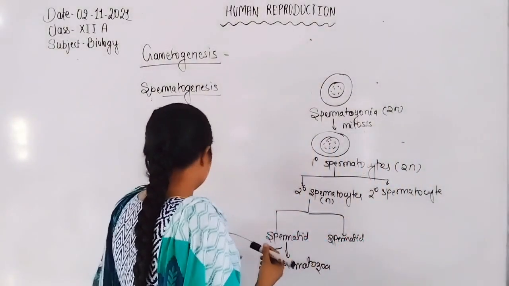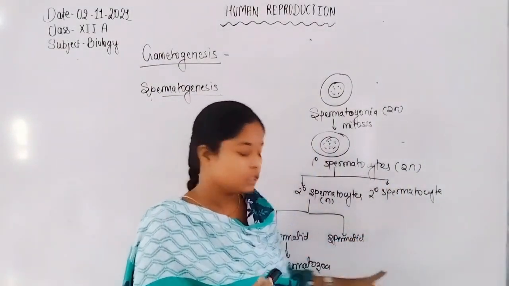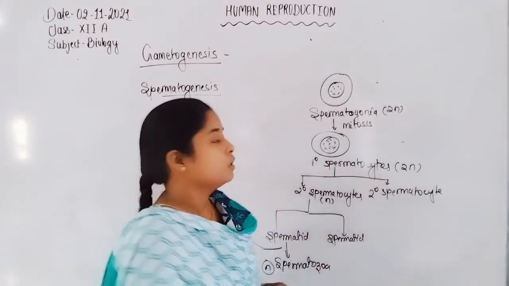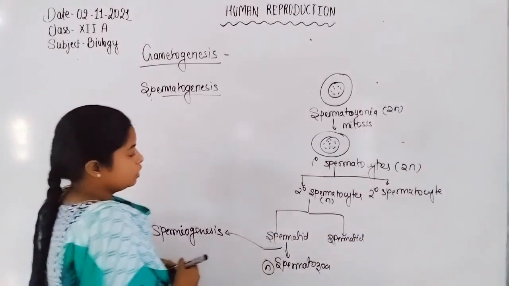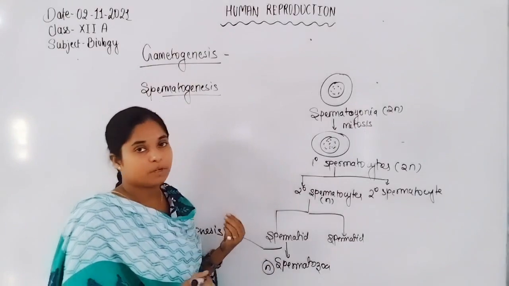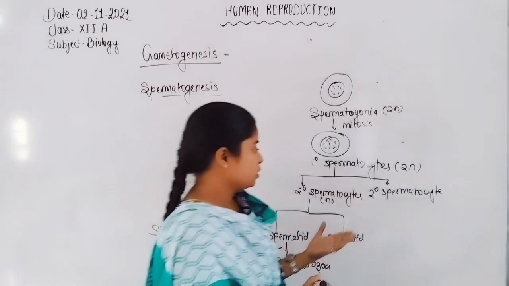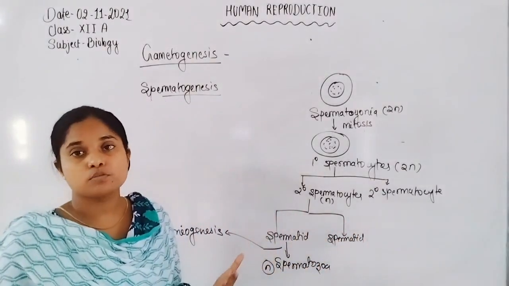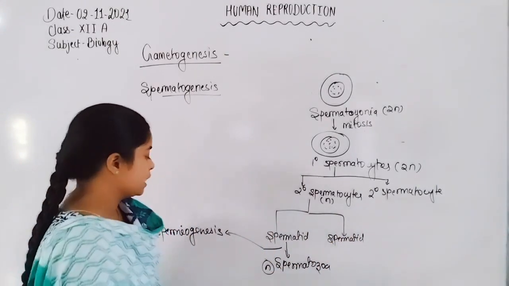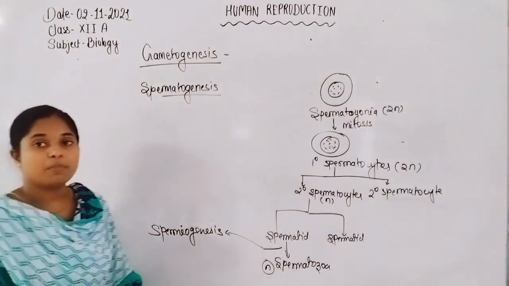Now the second spermatocyte also follows this division and undergoes meiosis division 2 to form two spermatozoa again. So from a single primary spermatocyte, there will be formation of four spermatozoa. This process is known as spermiogenesis, the differentiation of spermatid into spermatozoa.